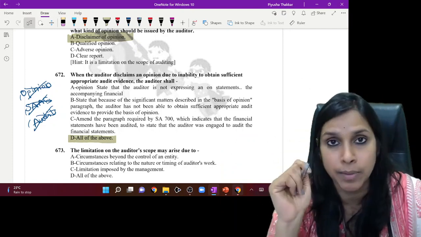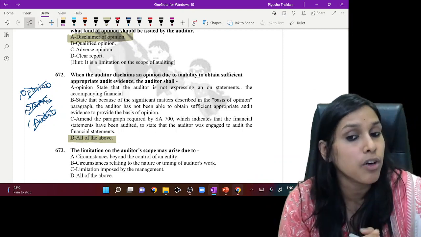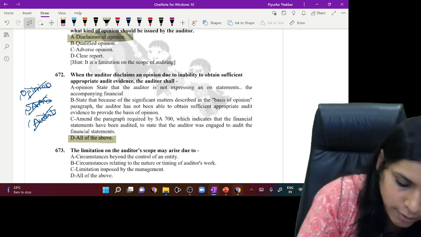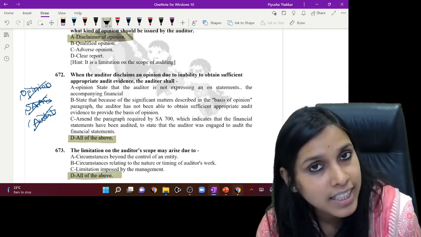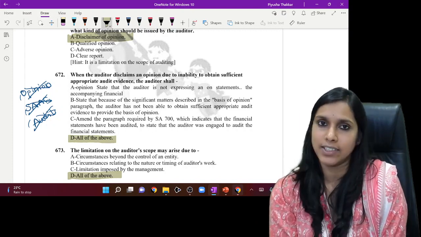Limitation imposed by management. Management may itself impose limitations as well. So the limitation on the auditor's scope may arise due to all of the above circumstances. So I would choose alternative D as the correct answer. This is all that is covered under SA 705.